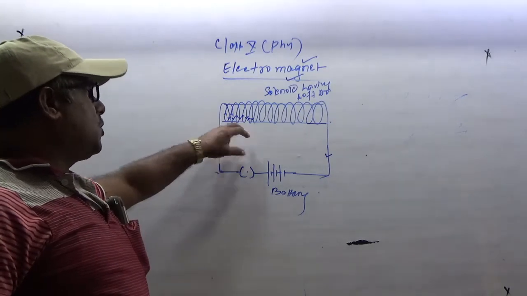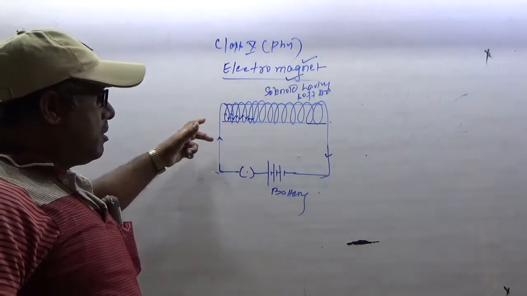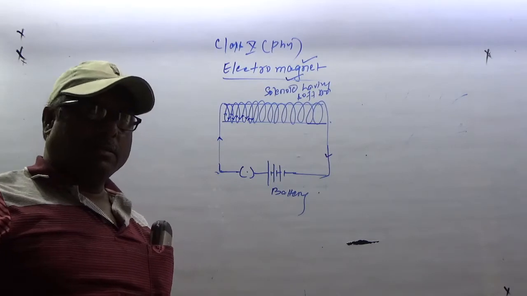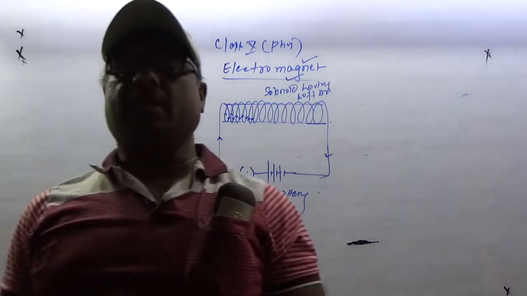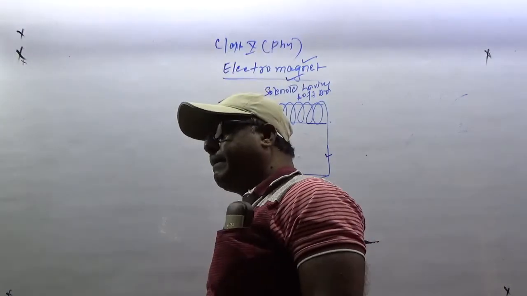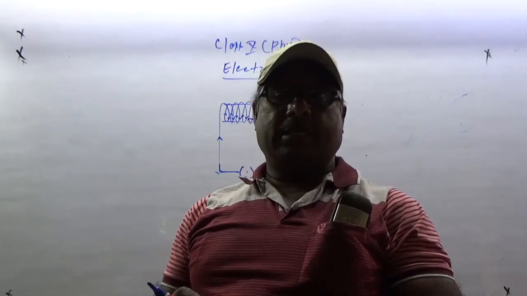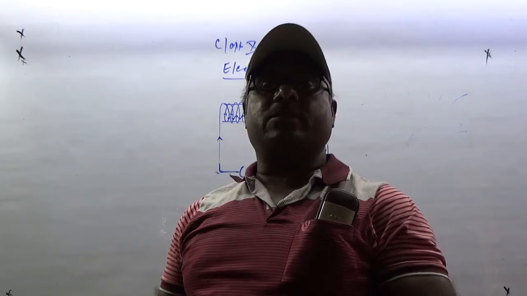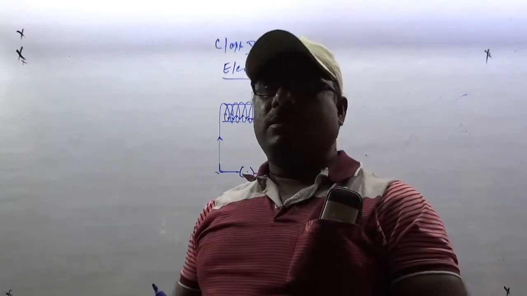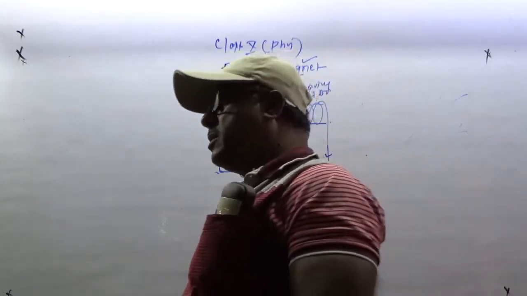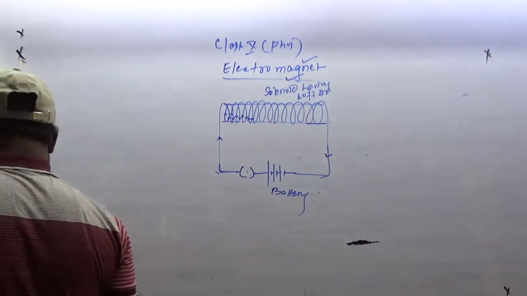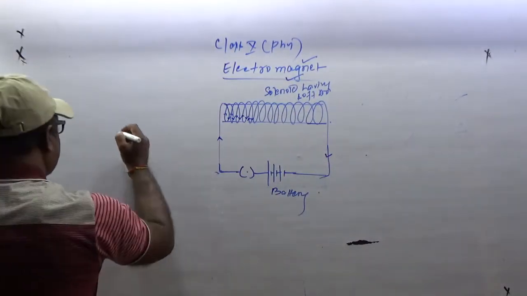To know which one, we also have other methods. What are the methods? By using a magnetic compass and by using iron filings. This is not possible here, or not easy. So we have to apply the clock rule.